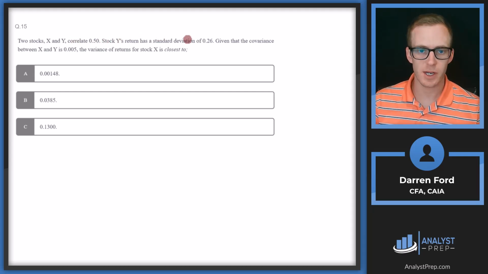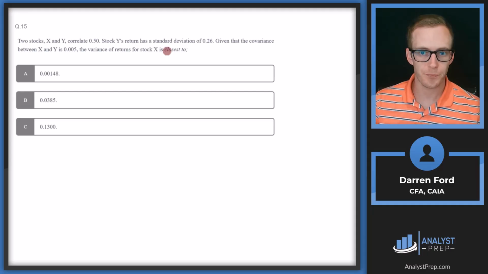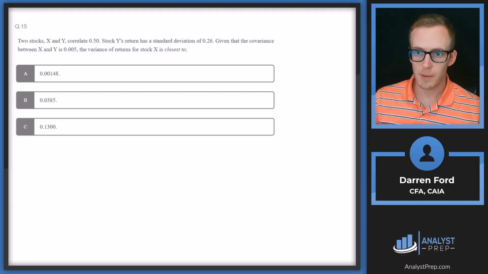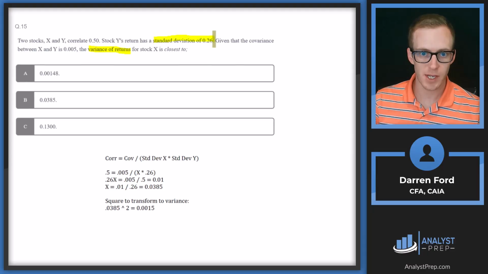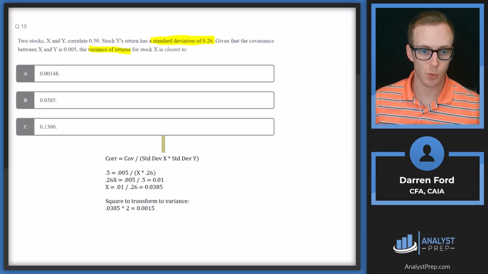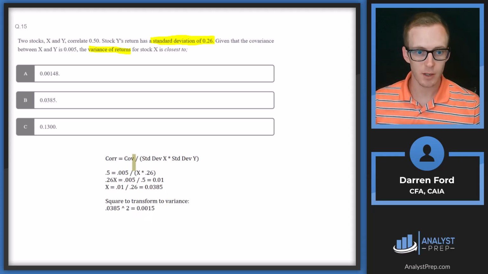Two stocks, X and Y, correlate 0.5. Stock Y's return has a standard deviation of 0.26. Given that the covariance between X and Y is 0.005, the variance of returns for stock X is closest to. So we're going to be using our correlation formula to solve this. One tricky thing here is we're looking for variance of returns for stock X, but we're given standard deviation of stock Y, and that's also what's in our formula here. So we're going to have to transform this in the end, we'll see.